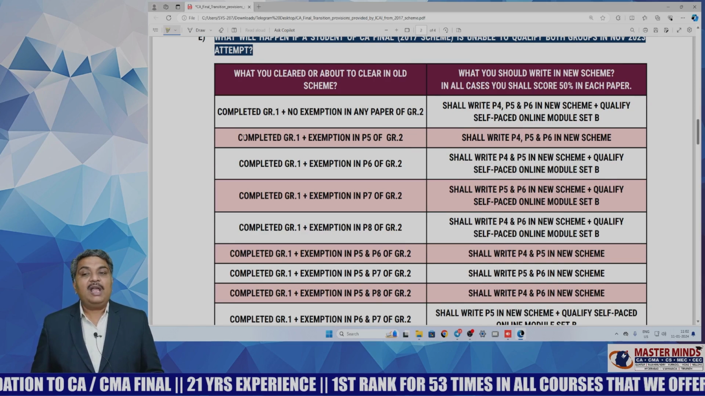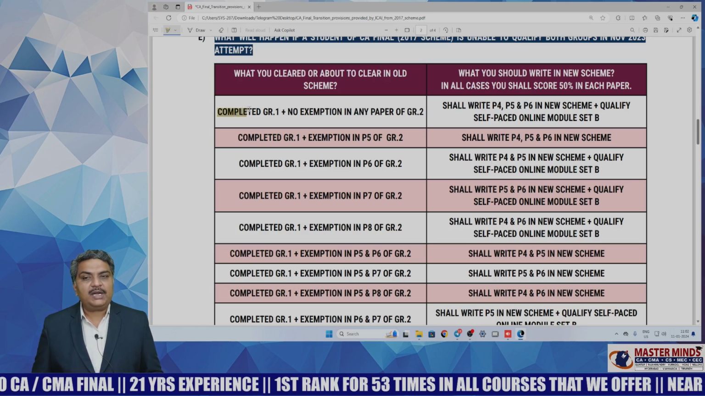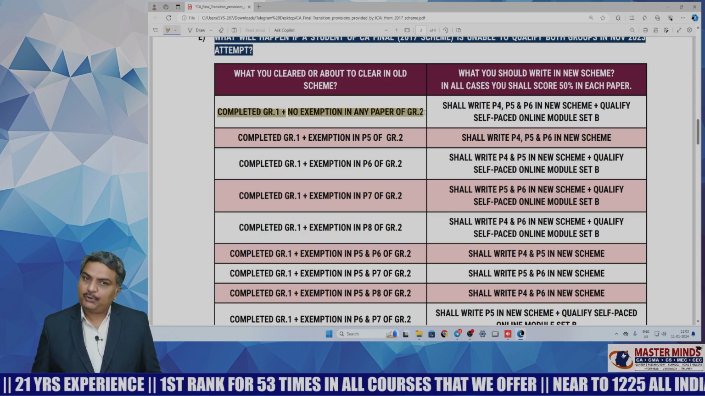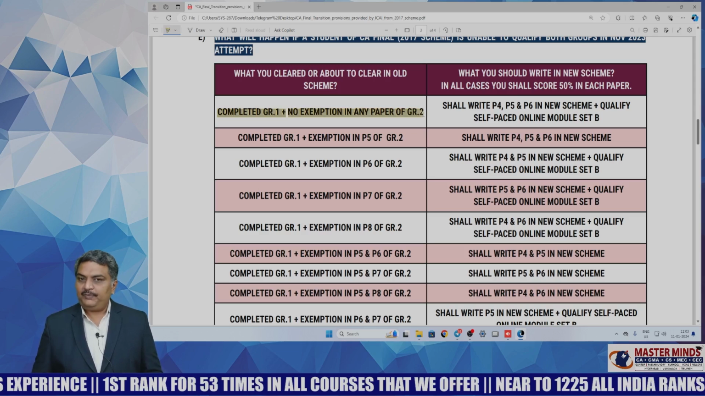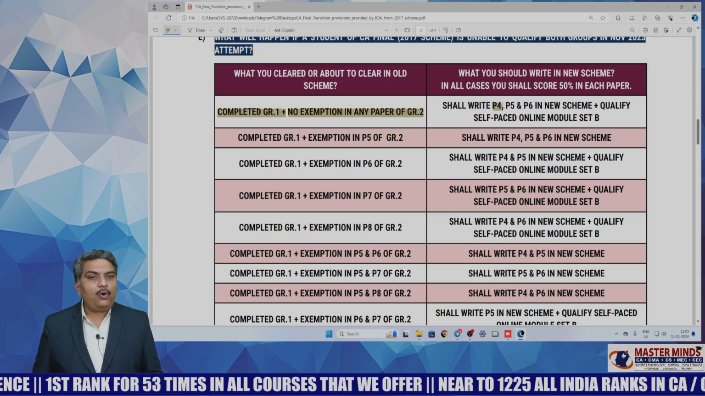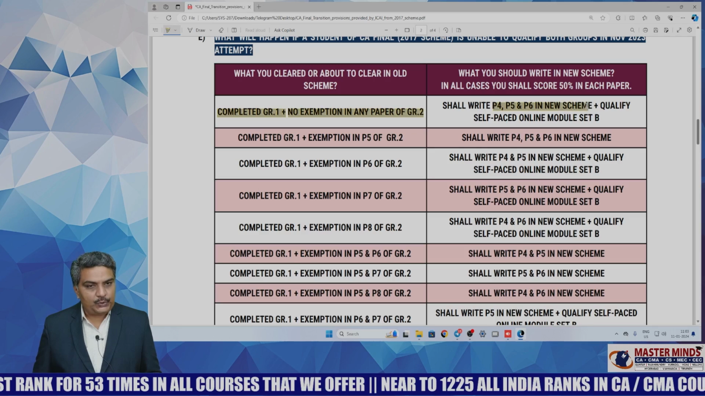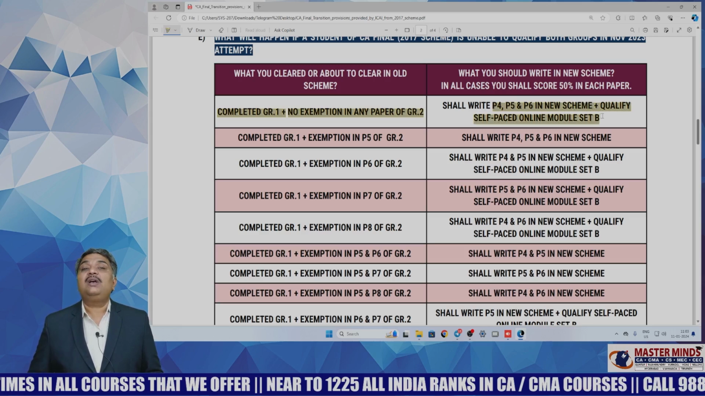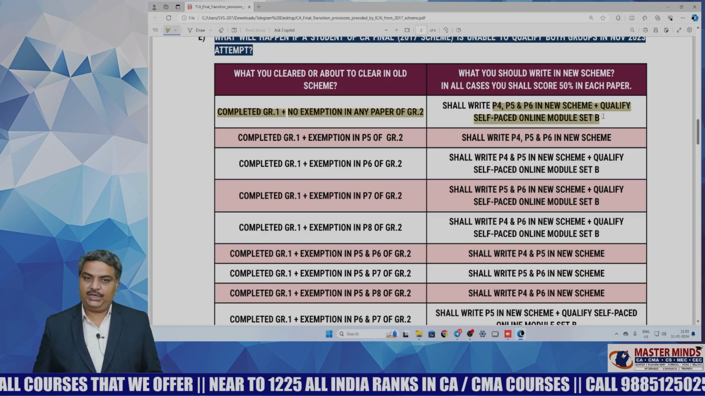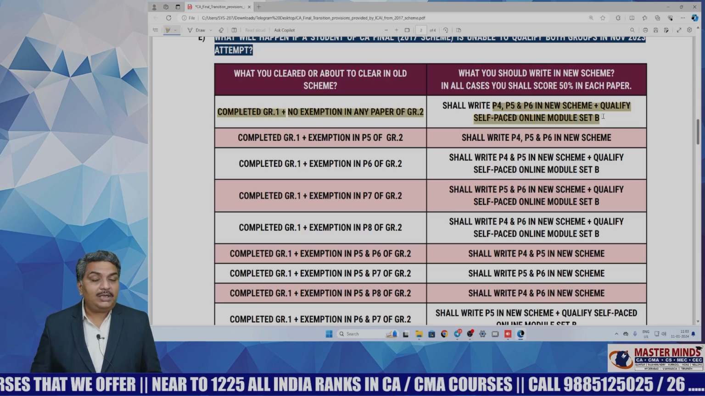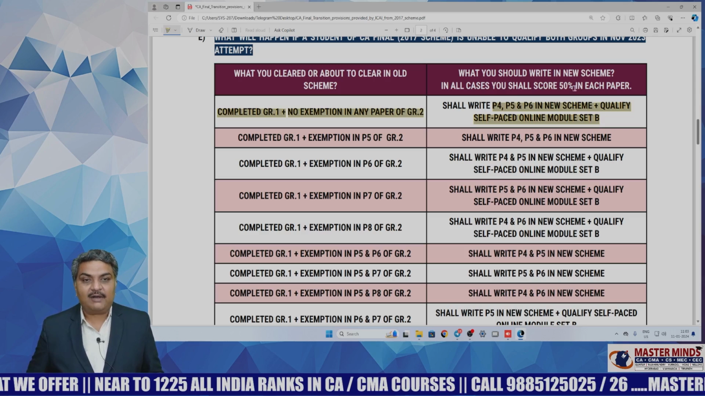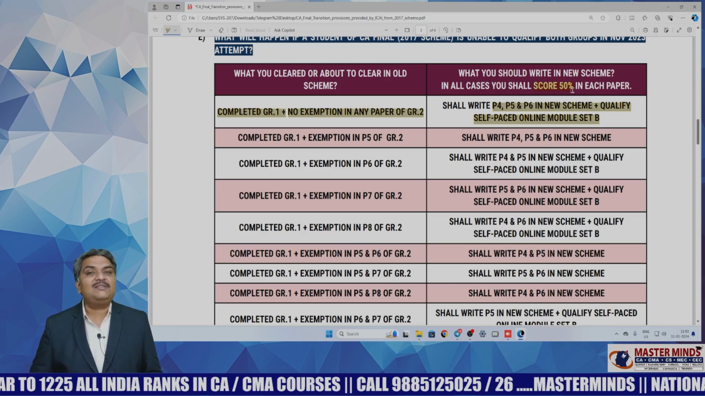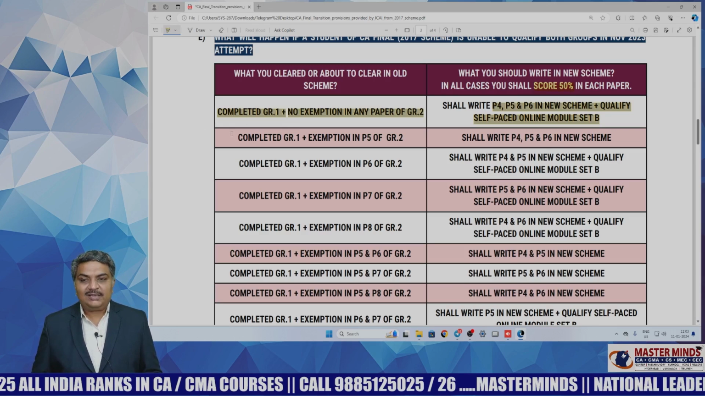So, for example, in the old scheme, you have completed group 1 and you don't have any exemption in any paper of group 2. Then what you should do? You should write paper 4, paper 5 and paper 6 in the new scheme, and you need to qualify self-paced online module set B. This is the clarity you need to have. But don't forget, in all the cases that we are going to discuss right now, you should definitely score 50% in each paper. That is mandatory. And now, let us look at the next case.